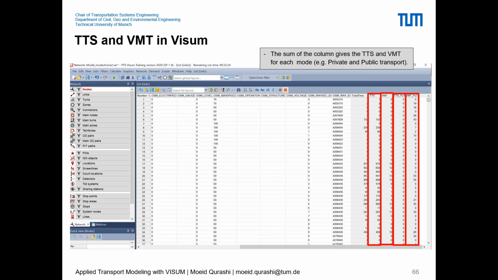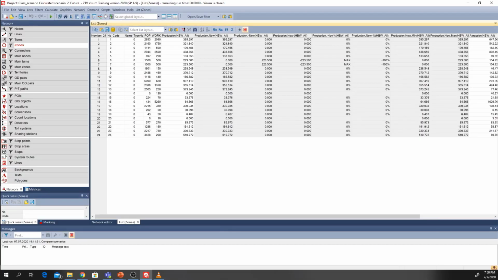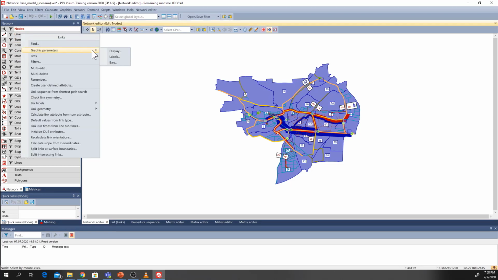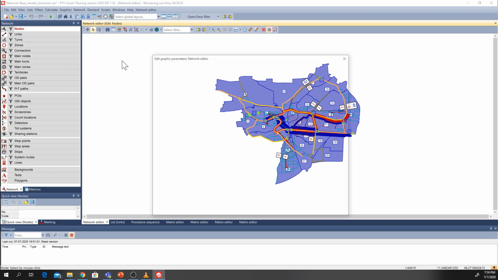So I'll quickly show you briefly how you can do this in the model as well. To do this, I'll have to reopen my Visum. Just a moment. So this is our wizard model again. For example, if you want to modify the graphical parameters or the bars, we can modify the labels that you can see here in the white boxes, and also modify how you want the bars to look.